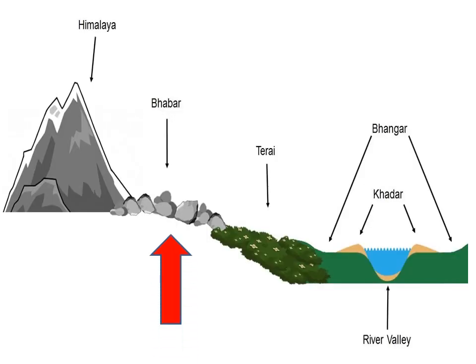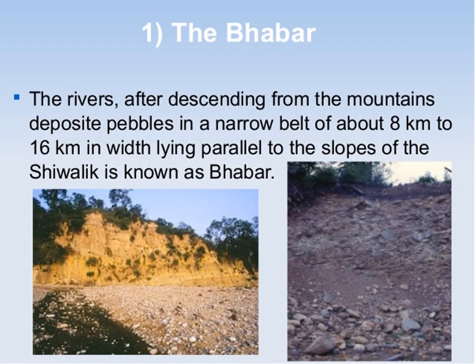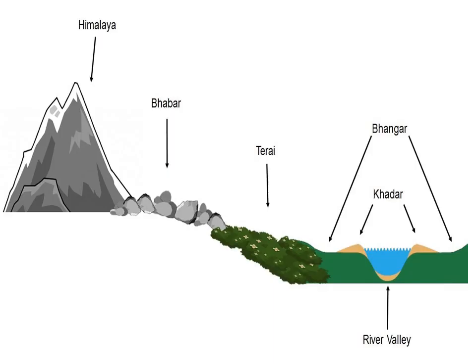The Bhabar Plains. This plain is made up of gravels and unassorted sediments deposited by the rivers. The Bhabar lies to the south of Shivalik from Jammu and Kashmir to Assam in the east. It is not suitable for cultivation. Small streams flow there, so big trees with large roots are grown there.